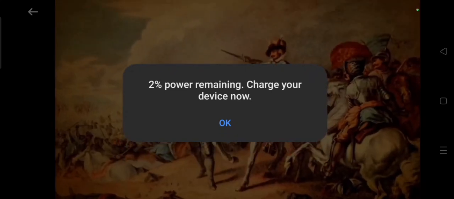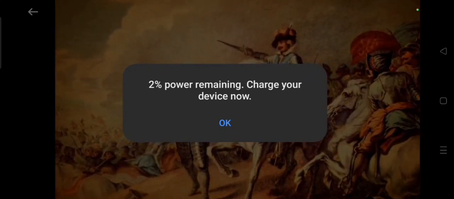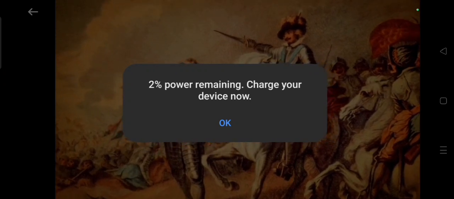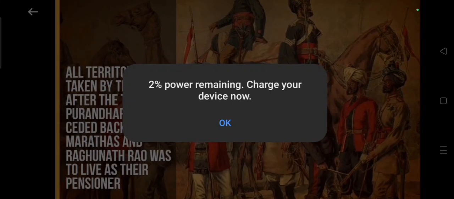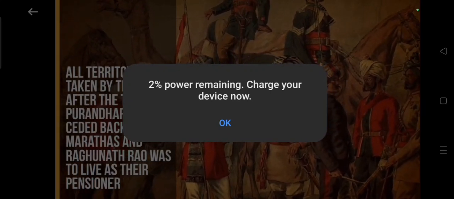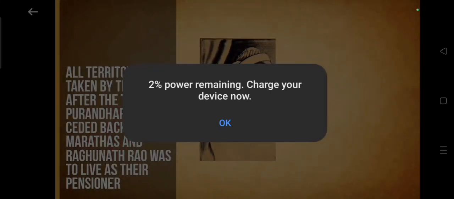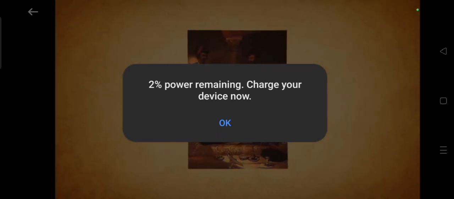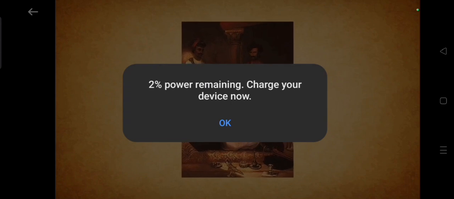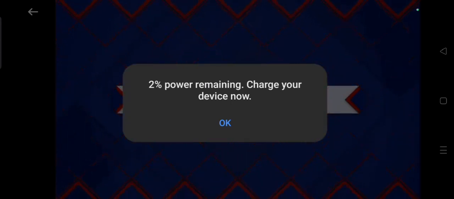The Marathas also promised that they would not grant any more territories to the French. All territories taken by the British after the Treaty of Purandar were ceded back to the Marathas, and Raghunath Rao was to live as their pensioner. The English accepted Madhav Rao II, who is the son of Narayan Rao, as the Peshwa. The Second Anglo-Maratha War was fought between 1803 and 1805.